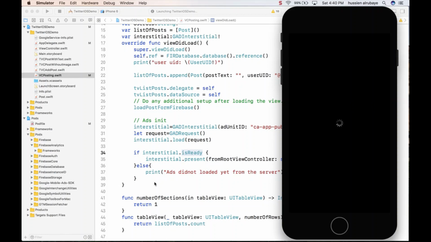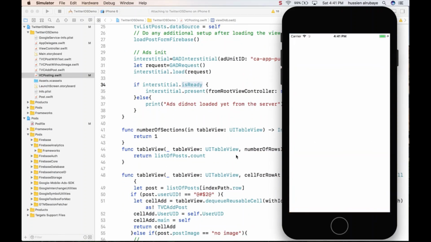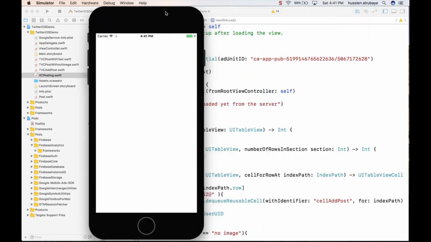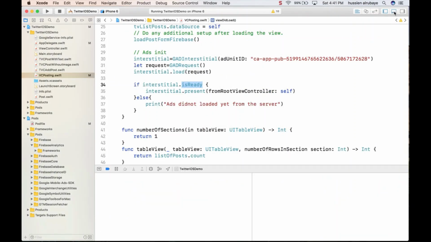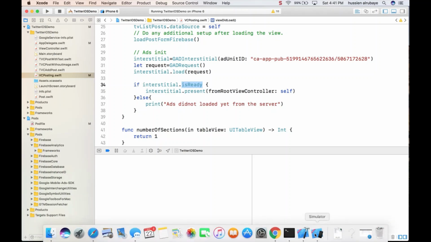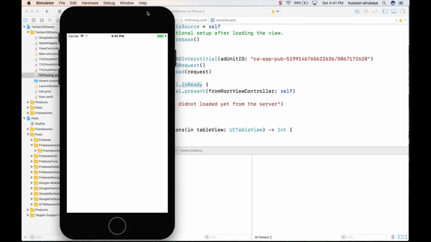So yes, let me see what's going on. If it wasn't able to show you the ads, you will see in the output a message saying I'm not able to load the ads. If it is able, it will show you the ads. So let's see what's going on, and we will decide according to that. So wait for a second and see.